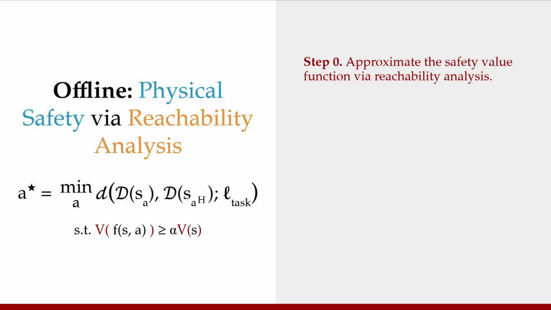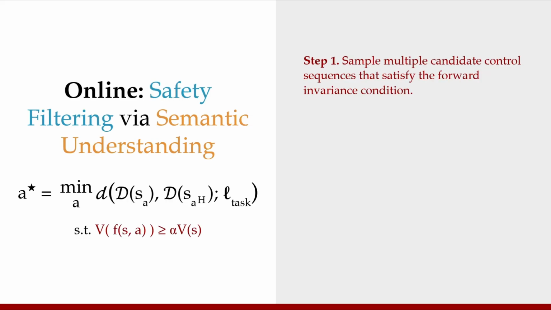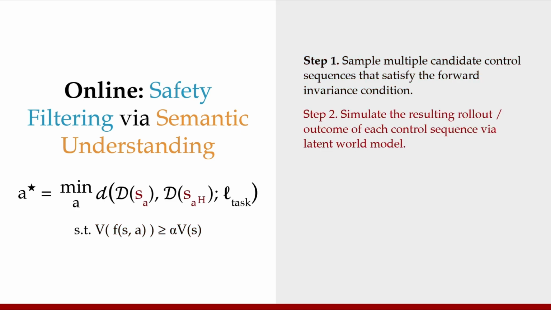Taking a closer look at this framework, we first learn a safety value function offline through reachability analysis according to a static constraint set that defines the physical hazards in the environment. We use this value function to define the forward invariance condition of the control barrier function. During the online filtering step, we sample multiple candidate control sequences that satisfy the forward invariance condition to guarantee physical safety. In order to verify the forward invariance condition across multiple steps in the future, we use a world model to predict each outcome in the trajectory.